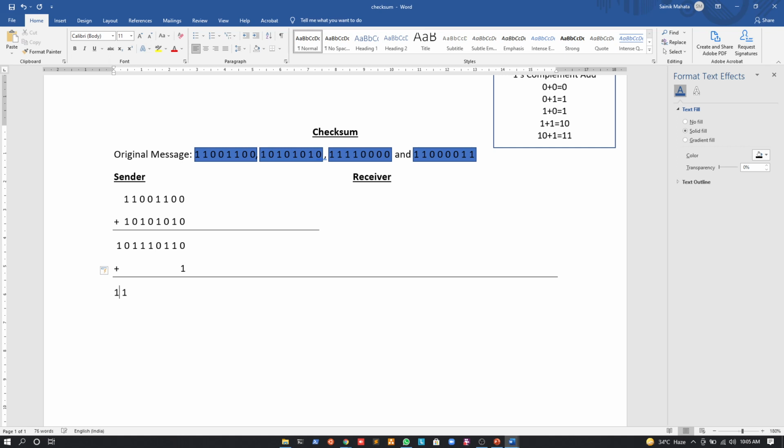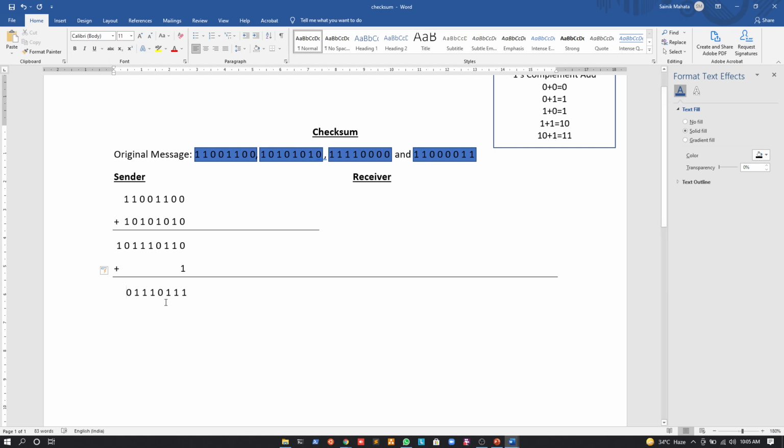Then we will have a 1, then we will have a 1. So these will not change, right? Then we will have a 0, then a 1, then a 1, then a 1, and lastly a 0, like this. I hope it is clear till this. Yes, sir.